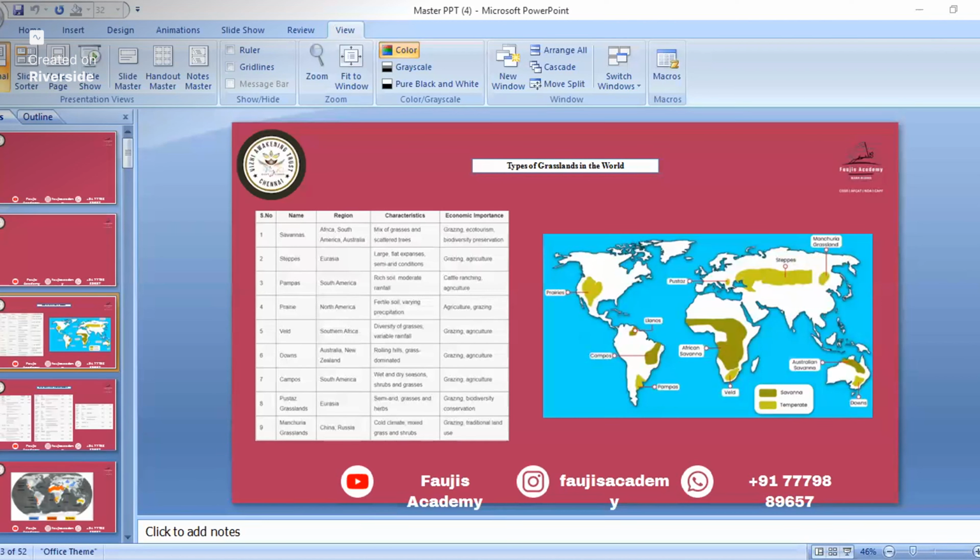It's changing, sir, but a little bit slow. Okay, first take this slide. Sir, when you do slideshow, it is not changing. When we change manually, it is changing.